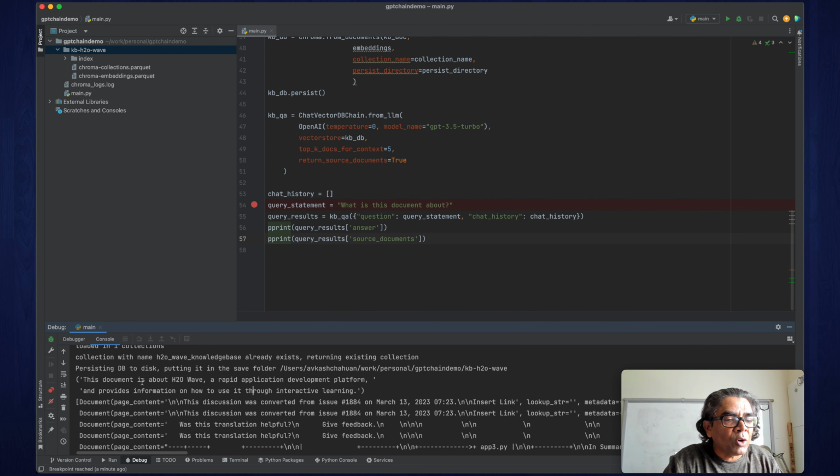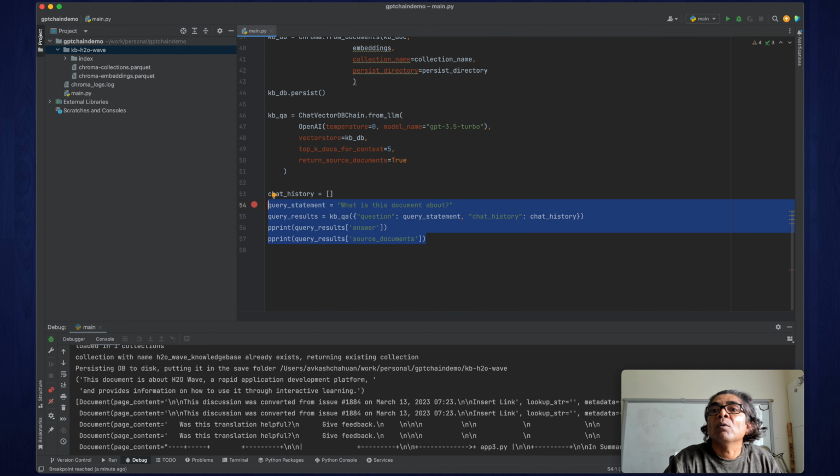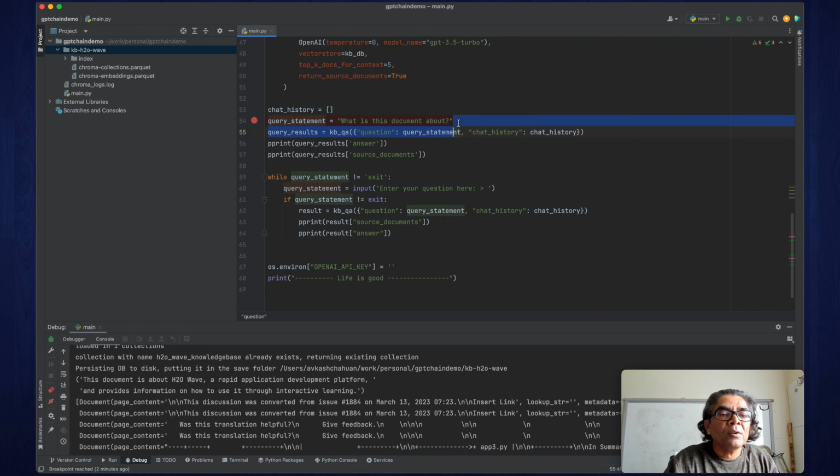The answer is, this document is about H2O Wave, a rapid application development platform, and provides information on how to use it through interactive learning. So, very good answer. Now we can take this whole code and convert it into a Q&A format in a loop. I already have the example here. Let me paste it and let me comment it here.